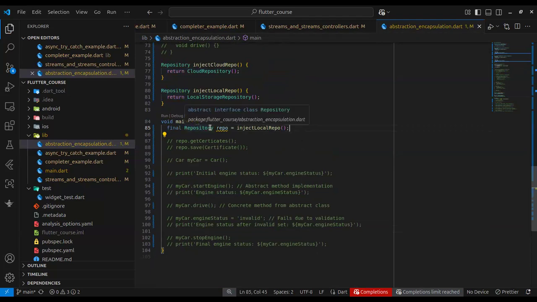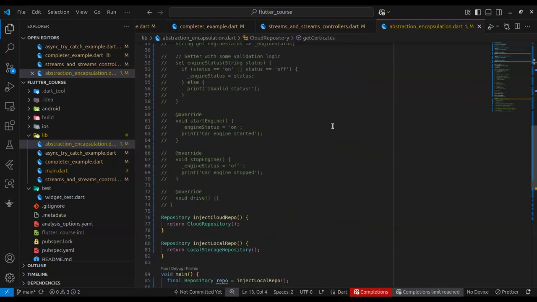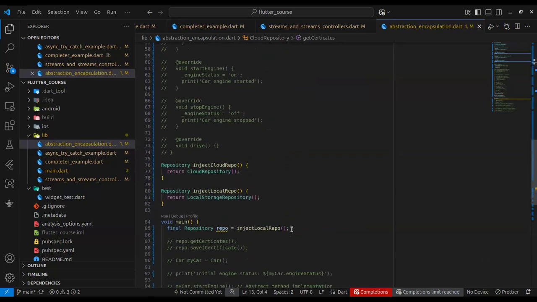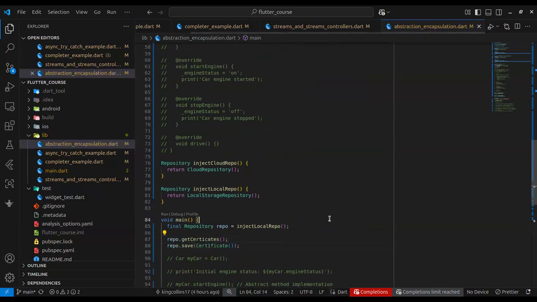Okay, you can see that each type is set as repository. And repository is an abstraction. Can you see this? It's an abstraction. It also has many concrete implementations. Yes. Okay, wonderful. So I want to save get certificate, right? So now the question is, the rest of the application, what they get to see is the abstraction. They don't see the concrete implementation. So then how do you now get the code to work?